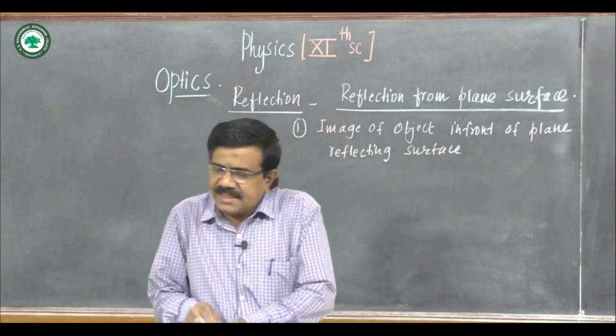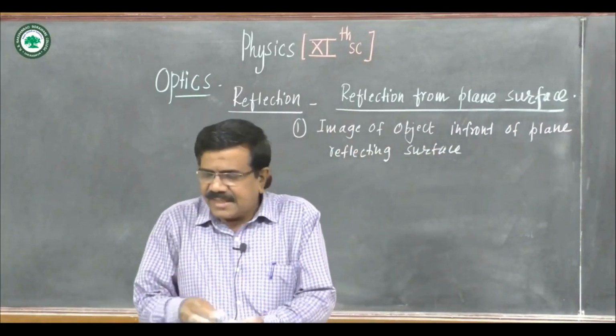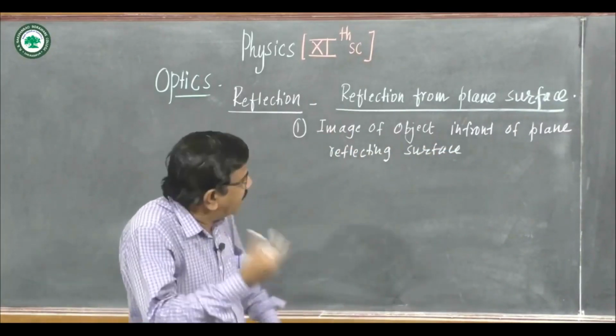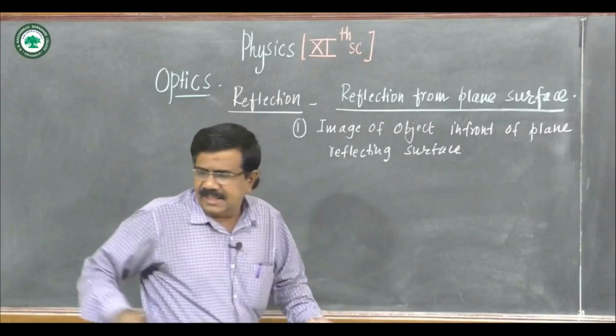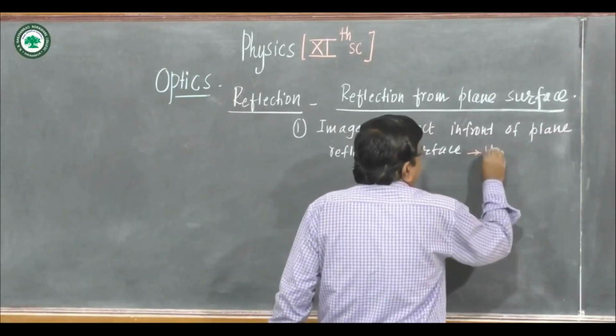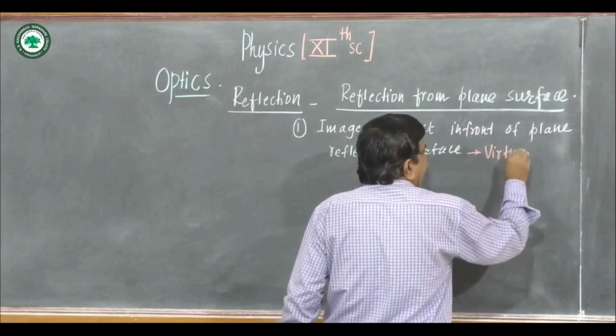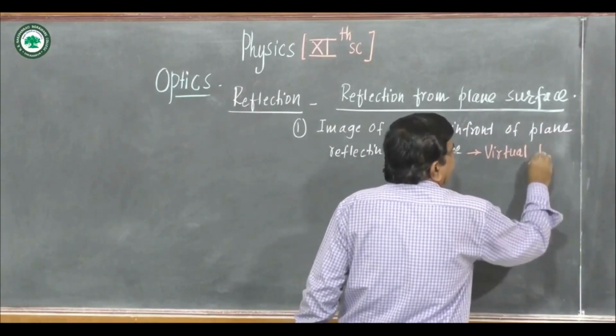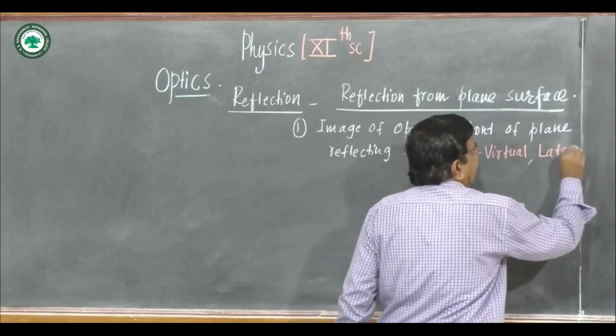If the object is placed in front of a plane reflecting surface, the image is virtual and it is laterally inverted. Image is not real. Image is virtual and it is laterally inverted.